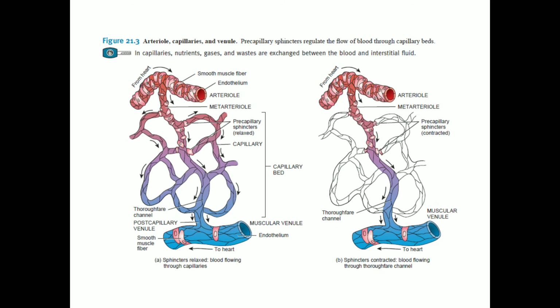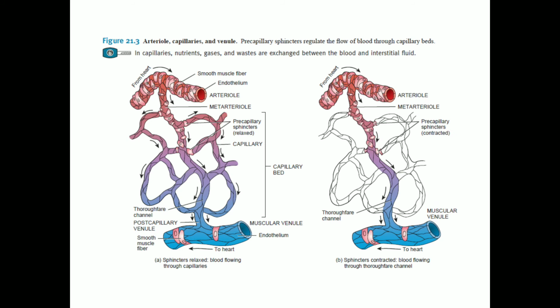When the blood is flowing from the arteriole into the capillaries and then into the vein, it is controlled at different places. For example, at the junction between the meta-arteriole and the capillaries, you have a lot of smooth muscle fibers called the precapillary sphincters.